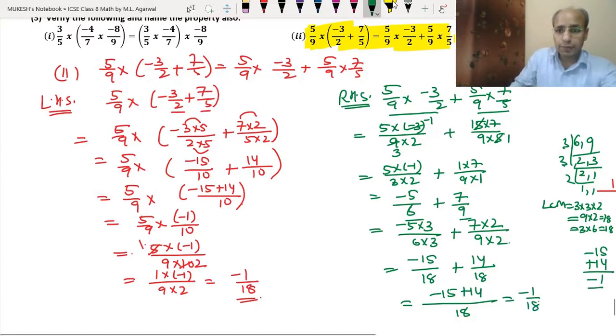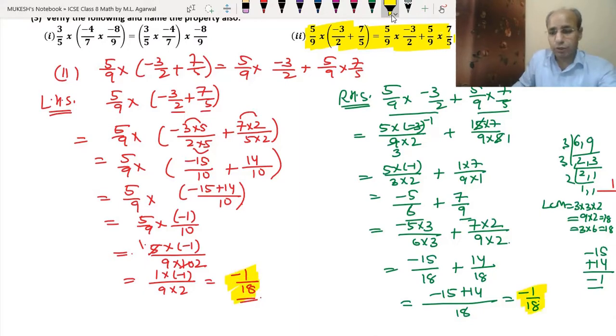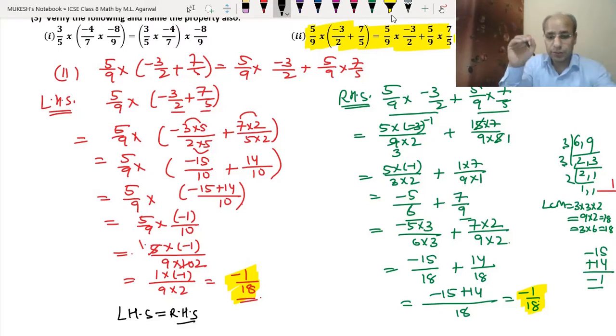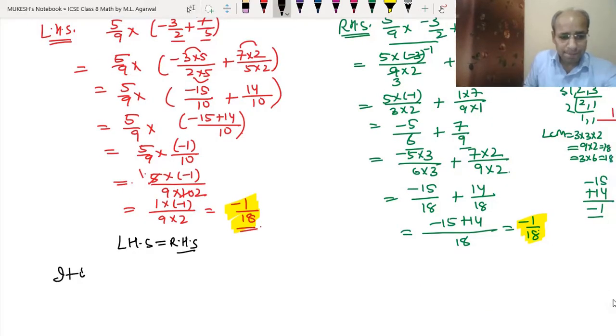Look here, in the left hand side we have got minus 1 upon 18. On the right hand side we have also got minus 1 upon 18. So what will be right? This left hand side is equal to the right hand side. Now this property is the distributive property. You can say the distribution of multiplication over addition, because we have the plus sign between the numbers in the bracket. So it is a distributive property. So we can write it is a distributive property.